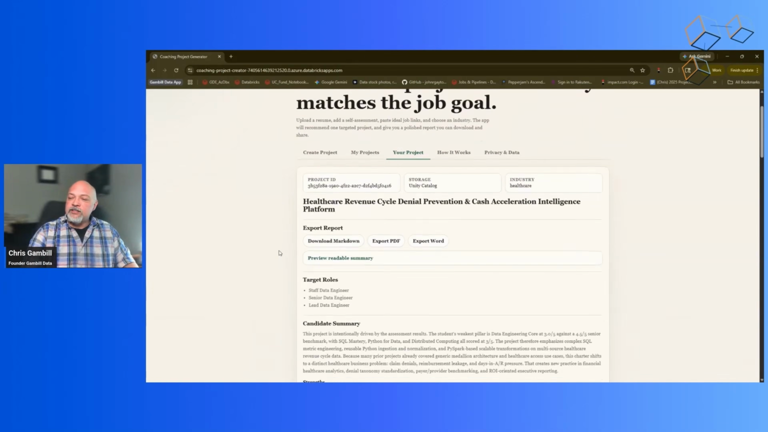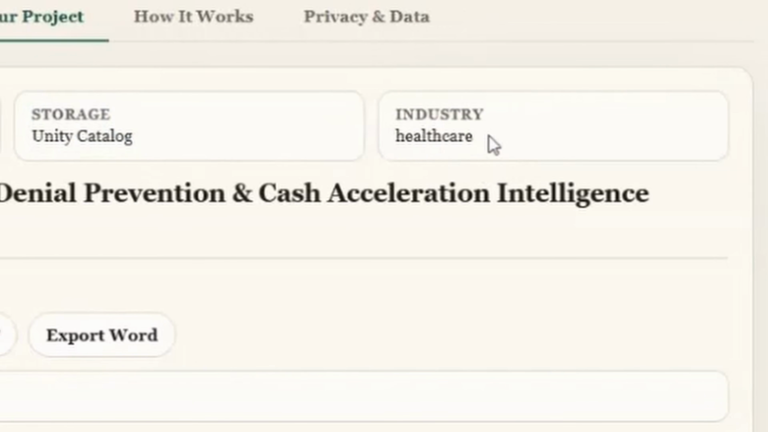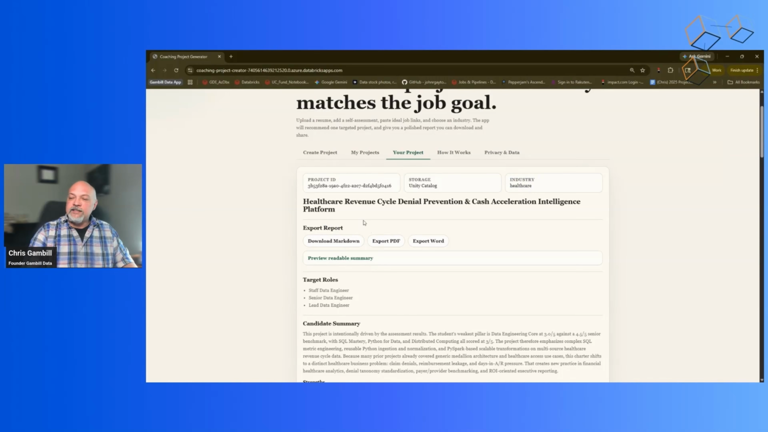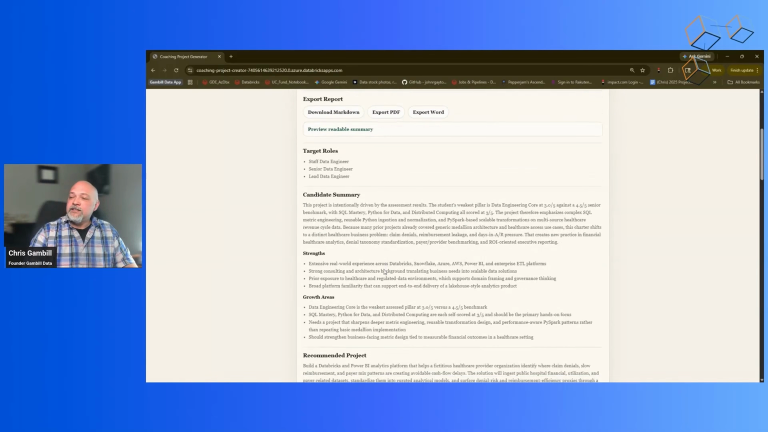So you see the project came up. We have a note letting you know that your data is being stored in Unity Catalog and the industry is healthcare. So this is healthcare revenue cycle, denial prevention, and cash acceleration intelligence platform. This is what you're going to be creating in your project. You see that you could download your file as Markdown, PDF, or export it as Word, but this also gives you the target roles based on the links that you provided for your ideal positions, as well as what you identified as your target role.